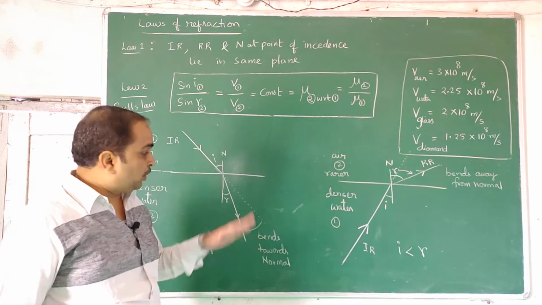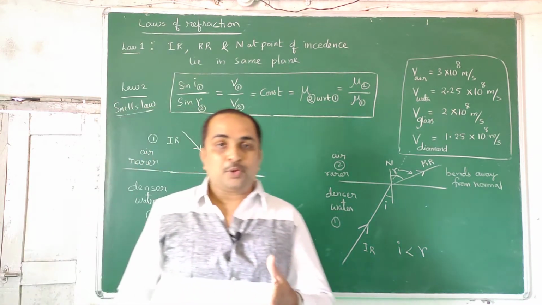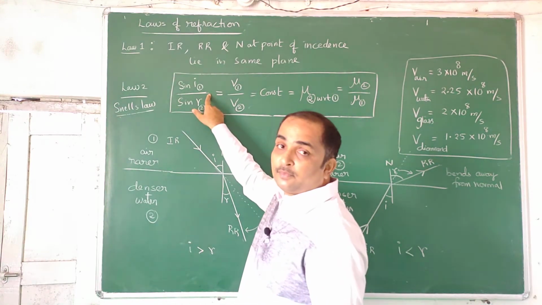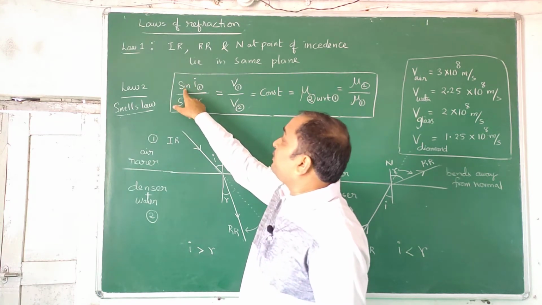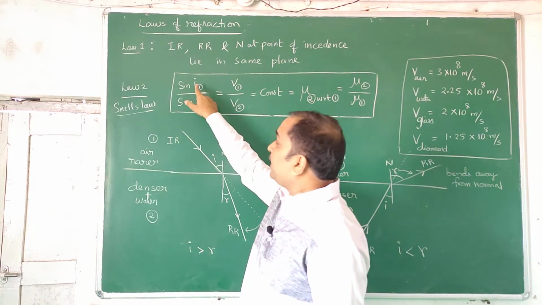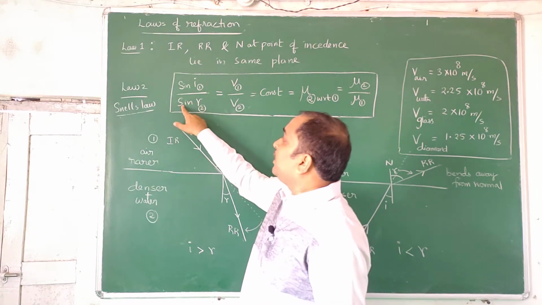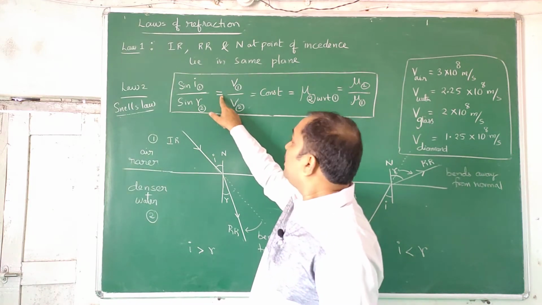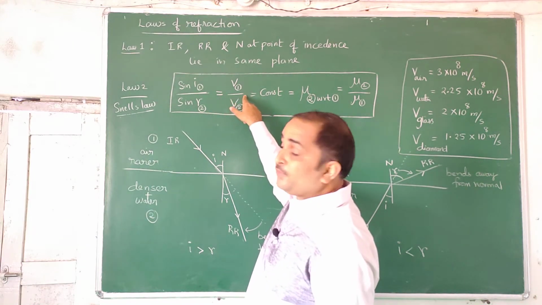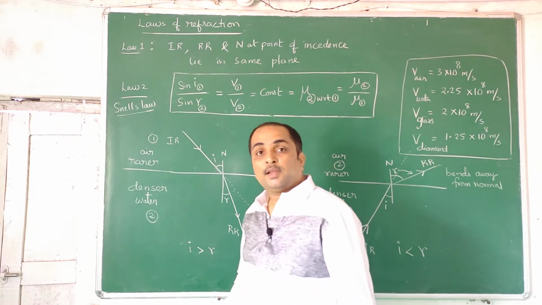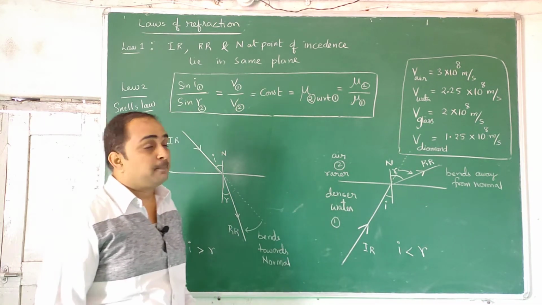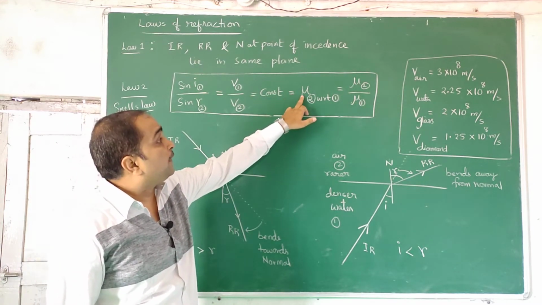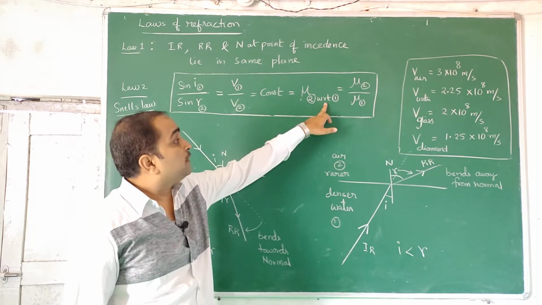I'll state it very slowly because I don't have place to write it here. If some student is seeing this video, he can write the law. The ratio of sine of angle of incidence in medium 1 to sine of angle of refraction in medium 2 is equal to the ratio of speeds of light in the respective transparent media, which is equal to a constant known as the refractive index of the second medium with respect to the first medium.